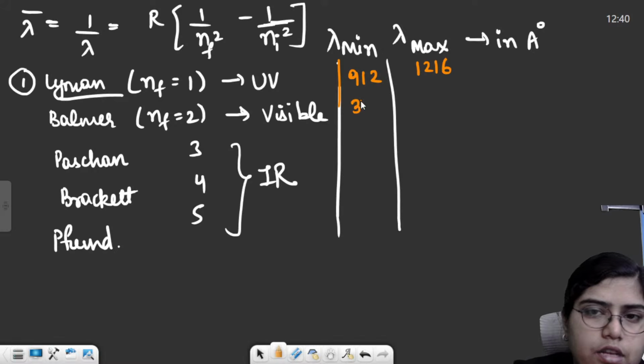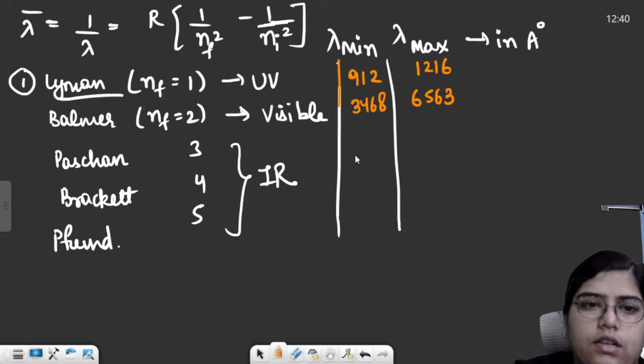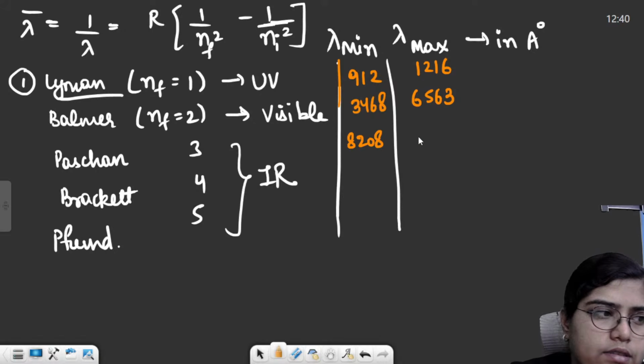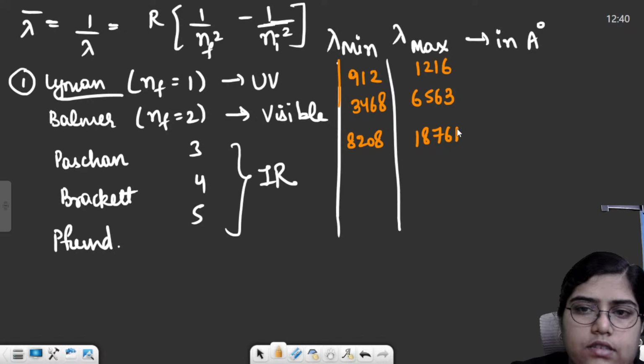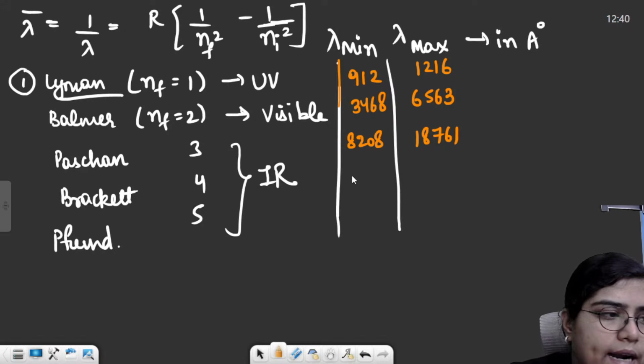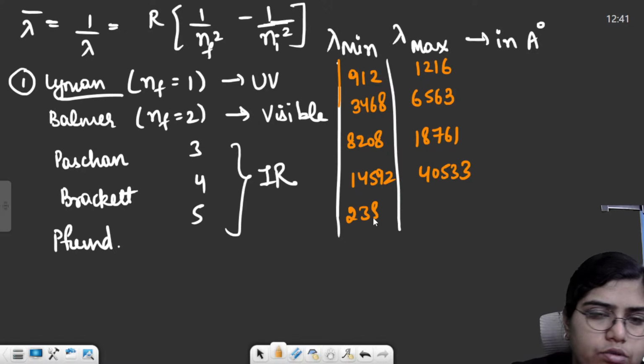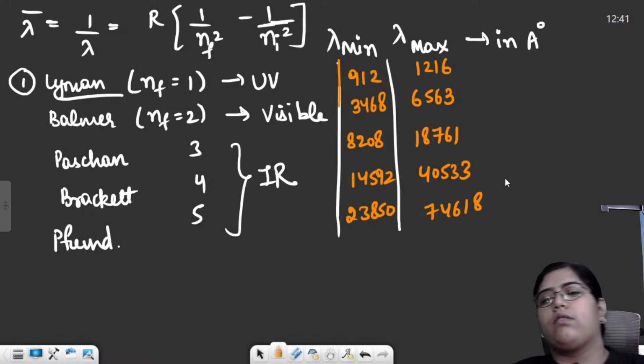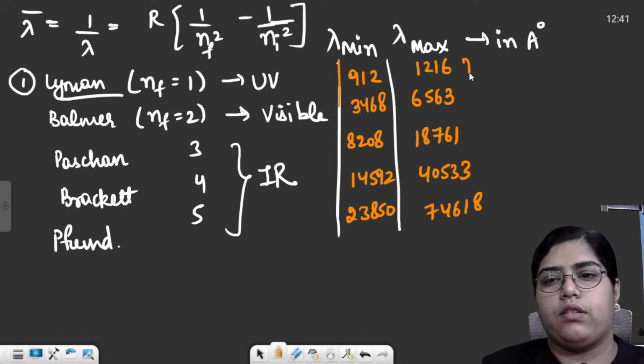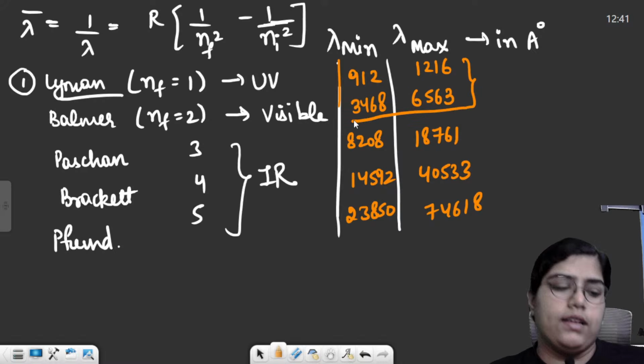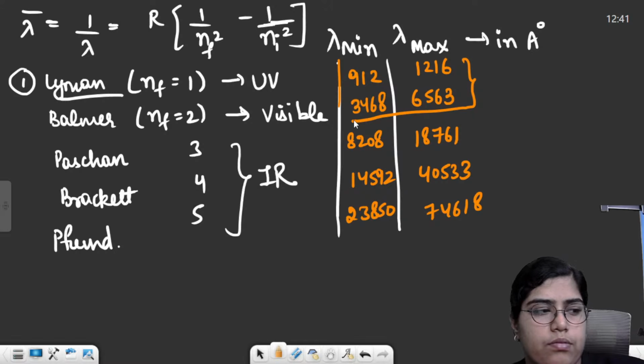Balmer, minimum is 3646, maximum is 6563. Paschen, minimum is 8208, maximum is 18761. Then Brackett, 14592 and 40533. Then Pfund, minimum is 23850 and maximum 74618. You don't need to remember all of these. You can just remember the first four numbers and that will serve your purpose.